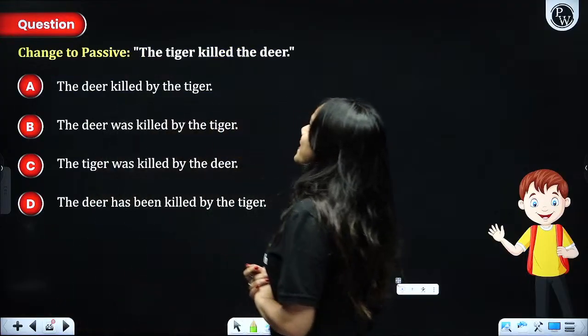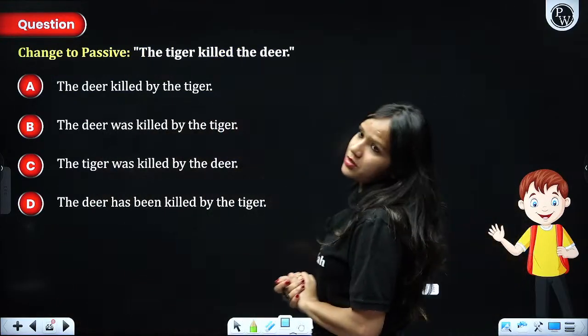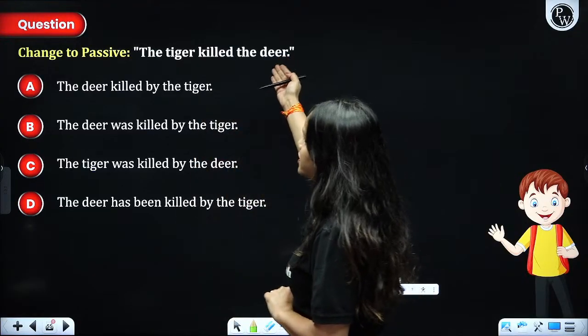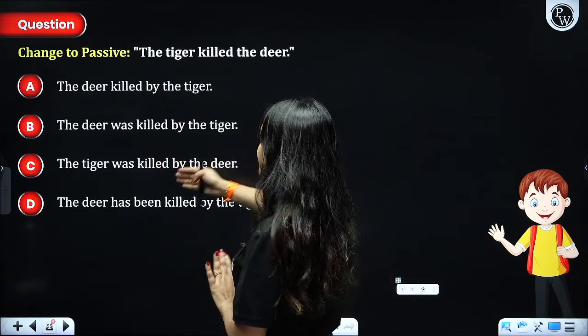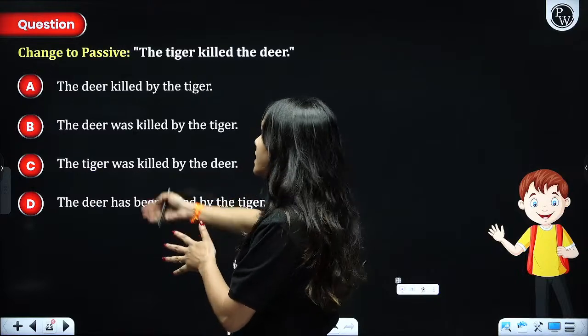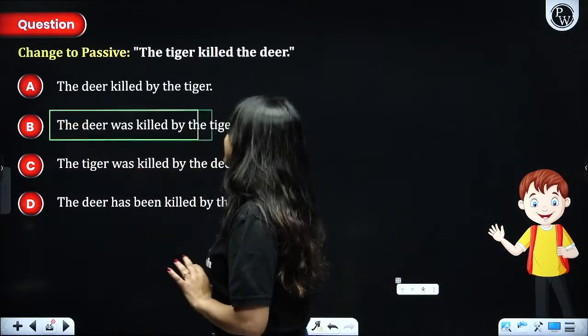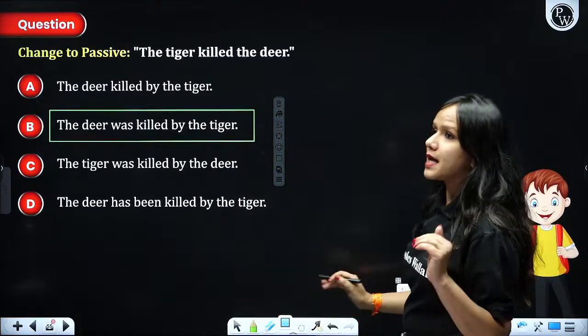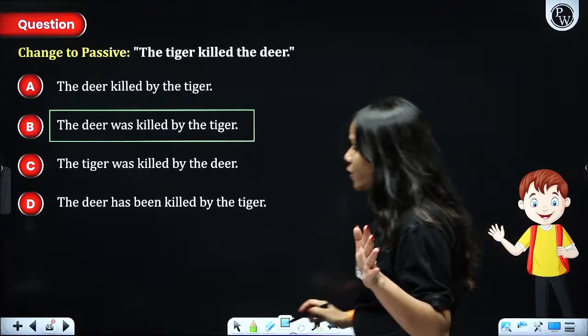Next, change to passive. The tiger killed the deer. So this is in passive voice. Definitely the deer becomes the subject. So the deer killed. No, the deer was killed. The deer was killed by the deer. No, the tiger. No, the deer was killed by the tiger. Absolutely. This is our answer to the question, guys. I hope that's pretty clear to everybody out there.